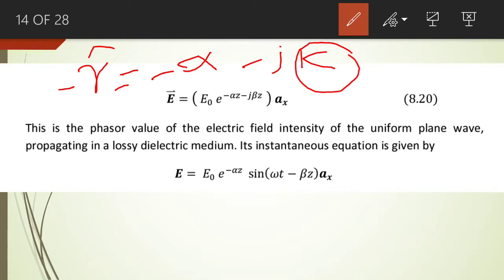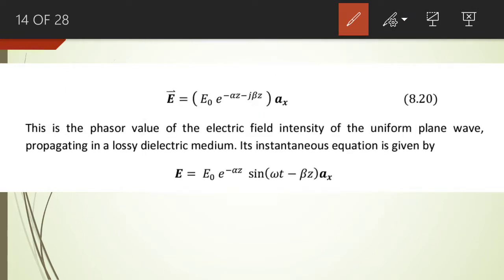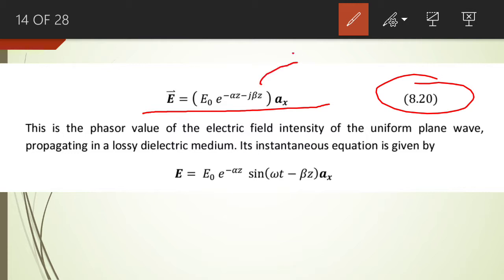So we put the value of gamma in this particular equation, that is equation number 19. If we put the value of gamma in equation number 19, we obtain equation number 20. The phasor value of the electric field intensity will be equal to E naught into e raised to power minus alpha z minus j kz. So please replace this beta by k.